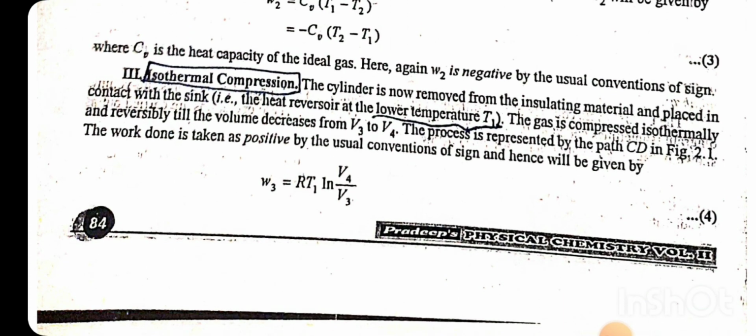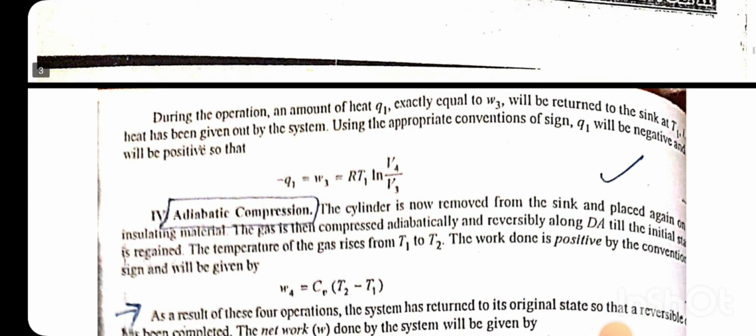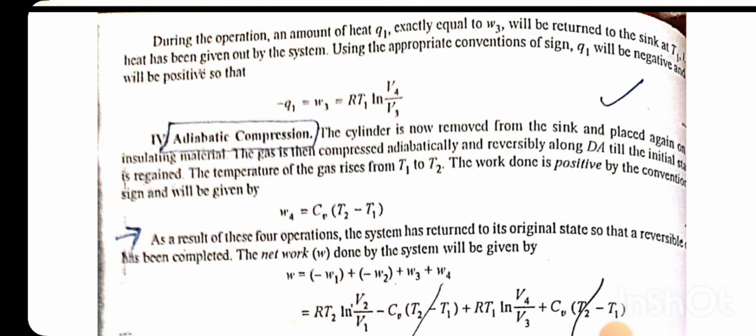Isothermal compression. The cylinder is now removed from the insulating material and placed in contact with the sink. The gas is compressed isothermally and reversibly till the volume decreases from V3 to V4. The process is represented by the path CD. The work done is taken as positive: W3 equals RT1 ln V4 by V3. During the operation, an amount of heat Q1 exactly equal to W3 will be returned to the sink T1. Heat has been given out by the system, so using the appropriate convention of sign, Q1 will be negative and W3 will be positive, so that minus Q1 equals W3 equals RT1 ln V4 by V3.